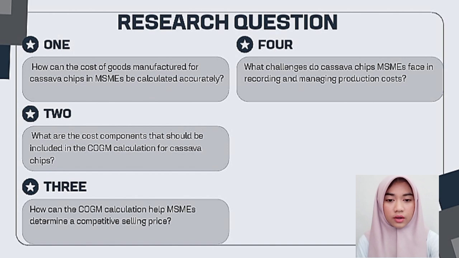Research question 1. How can the cost of goods manufactured for cassava capes in MSMEs be calculated accurately? 2. What are the cost components that should be included in the cost of goods manufactured calculation for cassava capes? 3. How can the cost of goods manufactured calculation help MSMEs determine a competitive selling price? 4. What challenges do cassava capes face in recording and managing production costs?